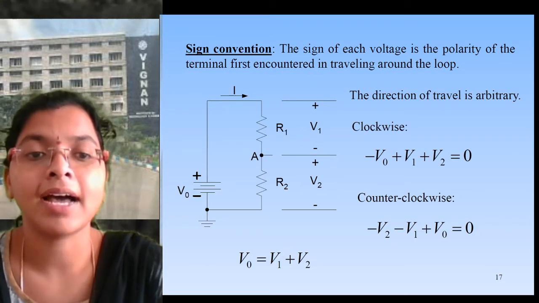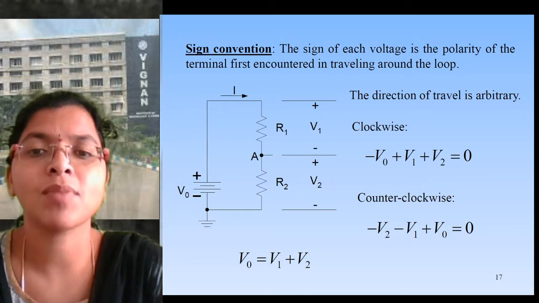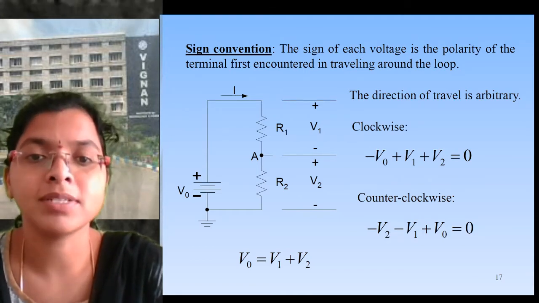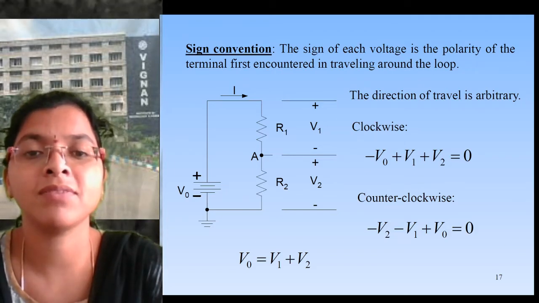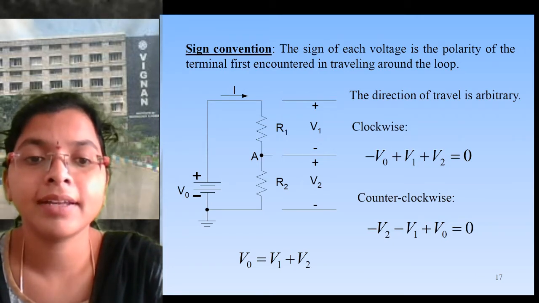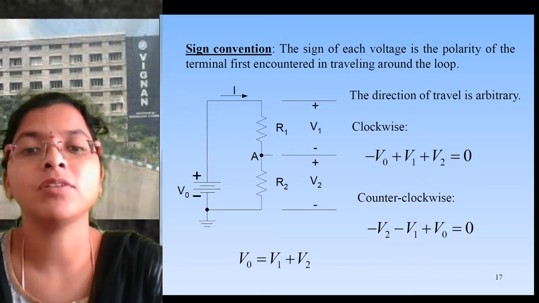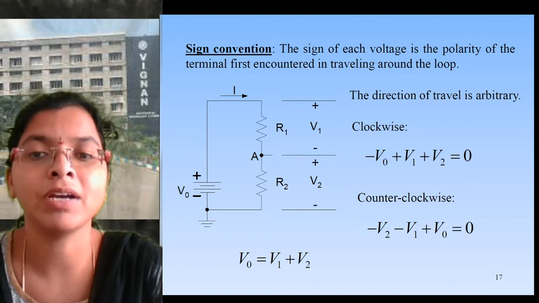Like clockwise direction, see the equation. First, current I is entering at the negative terminal, so we take it as negative, that is minus V0. All passive elements you should take as positive. The voltage across resistor R1 is V1, which we take as positive, plus V1. And next for R2 resistance, plus V2. So the equation becomes minus V0 plus V1 plus V2 equals 0. That is, the algebraic sum of the voltages in a particular loop equals 0.